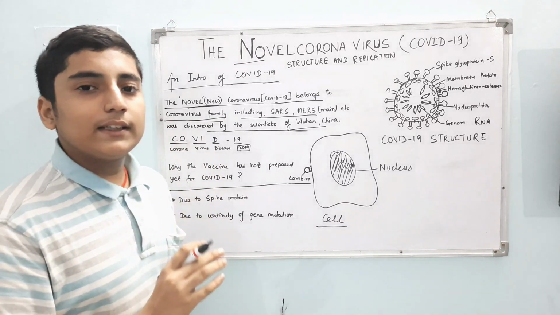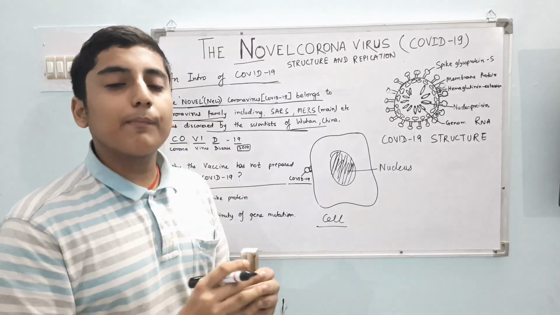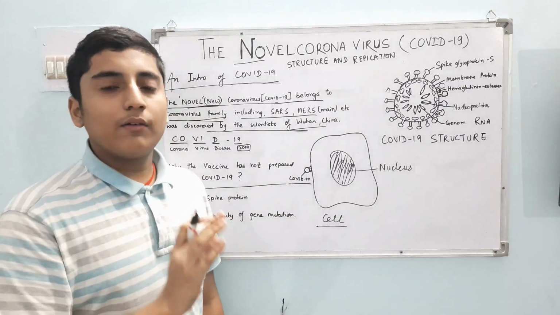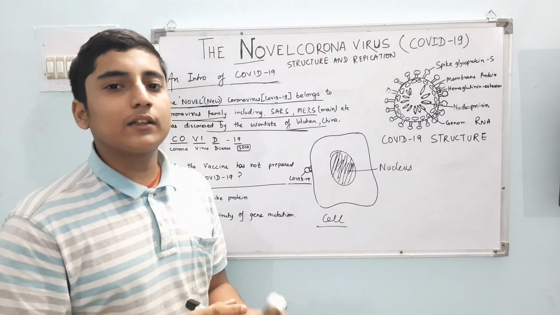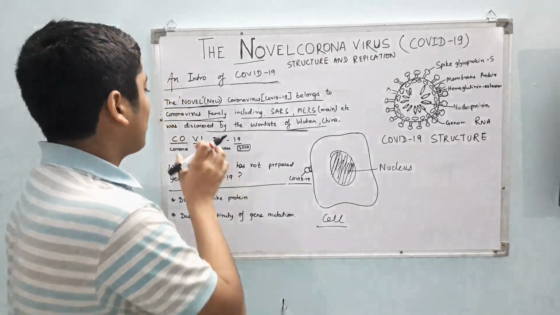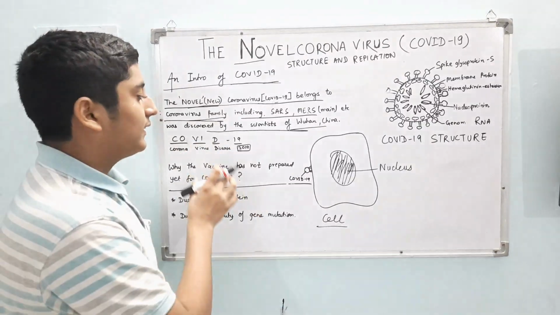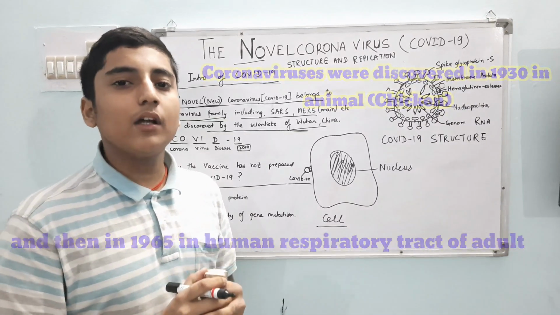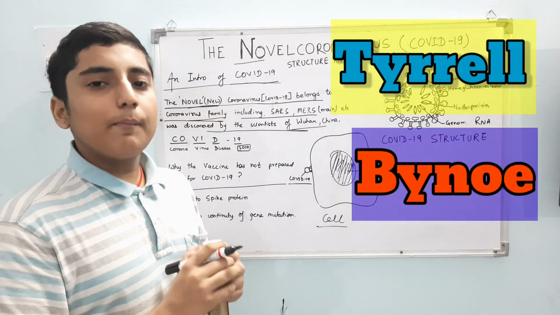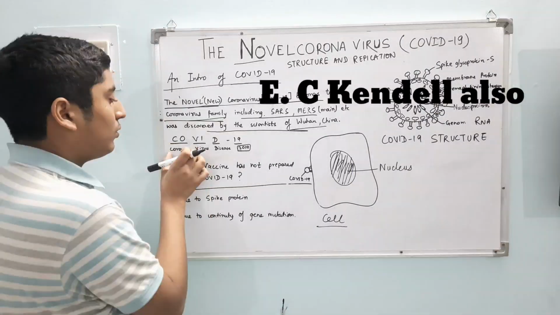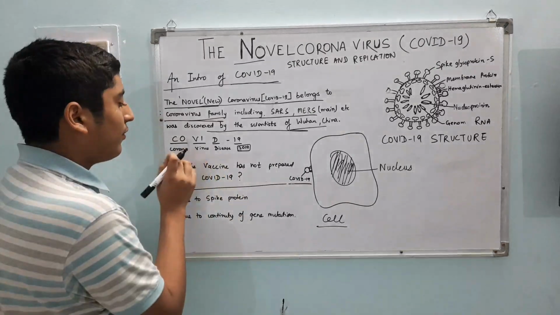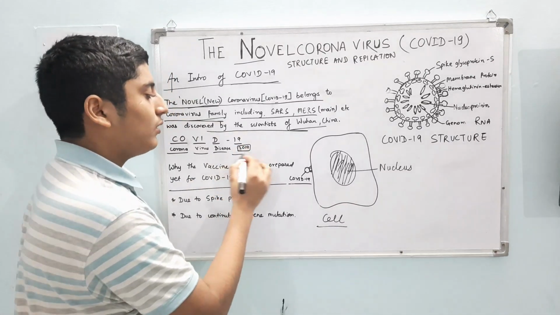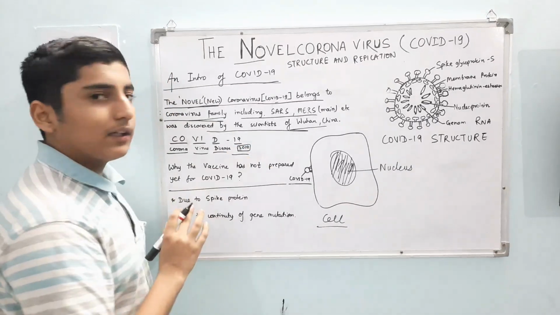So the coronavirus is not a single virus, it is a family of many viruses. For example, SARS and MERS. The coronavirus was first discovered in 1965. It was discovered very early. But the COVID-19 is novel, is new, and was discovered in 2019. The coronavirus was first discovered in 1965 by two scientists, Tyrrell and Binoy. So COVID-19 stands for CO for corona, VI for virus, and D for disease. And 19 stands for 2019, as it was firstly found in 2019.